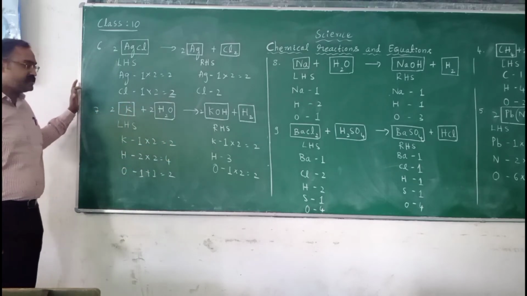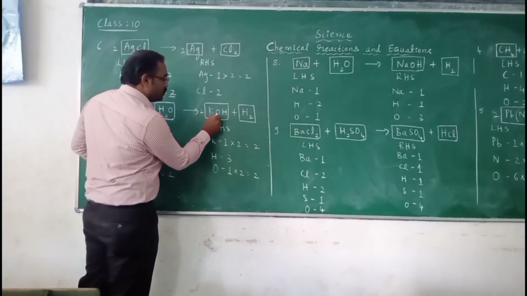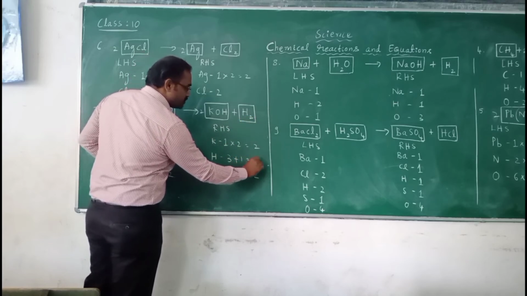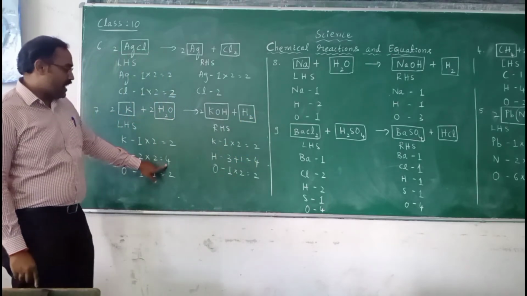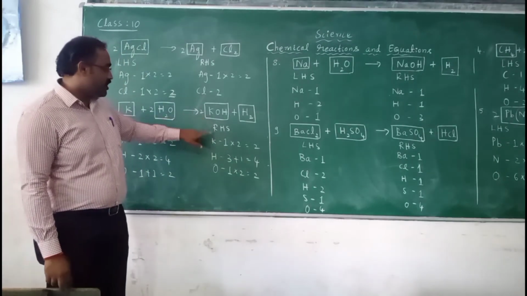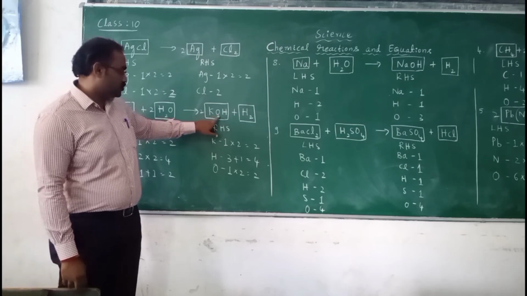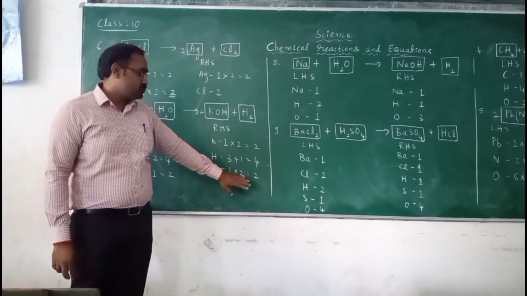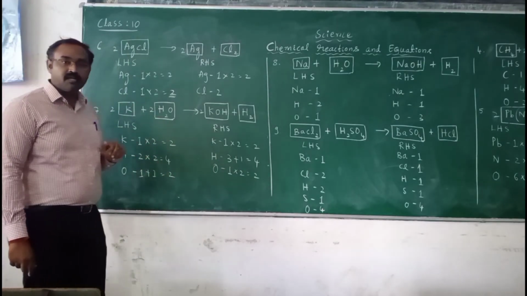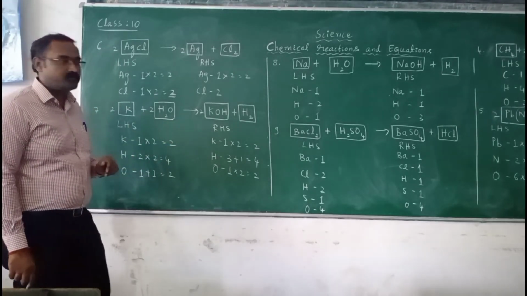So potassium is balanced. So hydrogen, what happens here? So 2 into O, 2 plus 2. So one atom has increased, so it has 4. So hydrogen atom 4 and 4. And number of oxygen atom 2. So 1 into 2. So both left hand side and right hand side, the products and the reactants, number of atoms are equal.